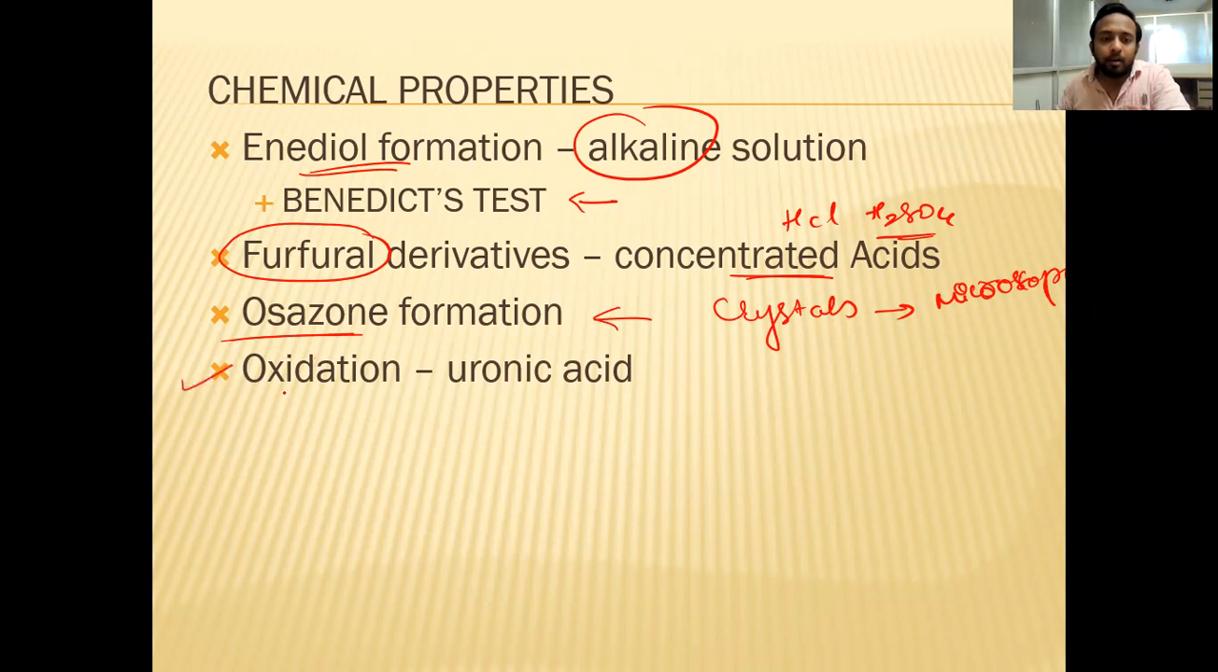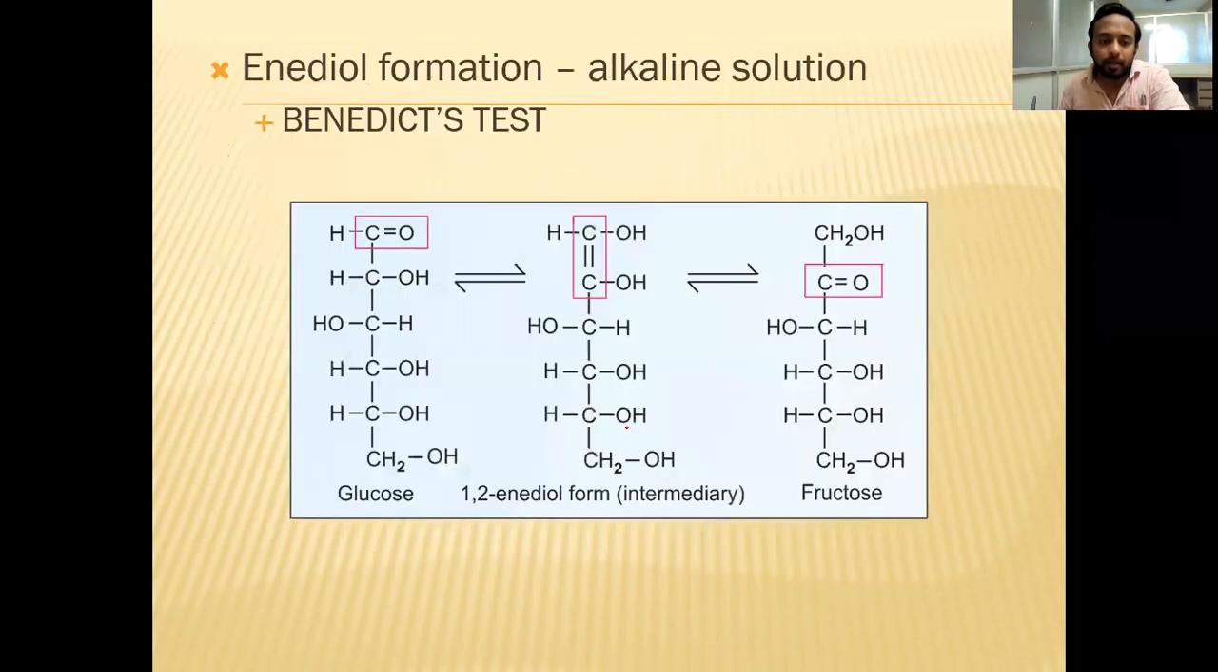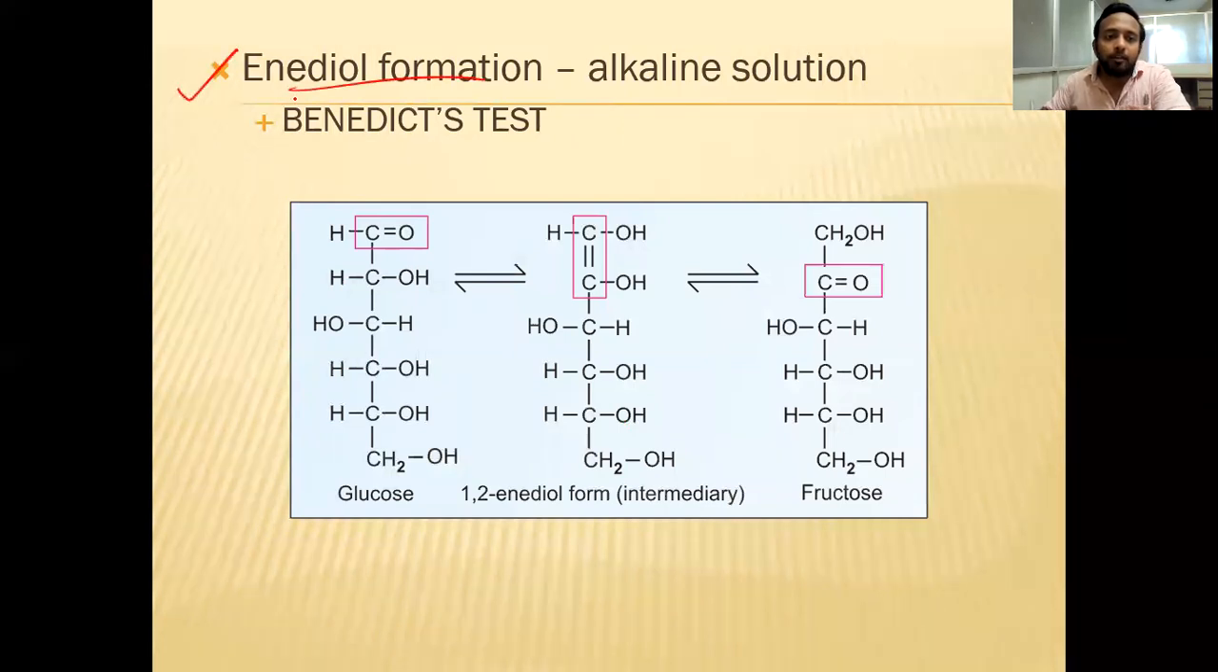Then on oxidation, when you do the oxidation reaction for the carbohydrates, they form the acids. They are called uronic acids. When you reduce them, they form the alcohols. The carbohydrates undergo reduction to alcohols. So first one, enediol formation.